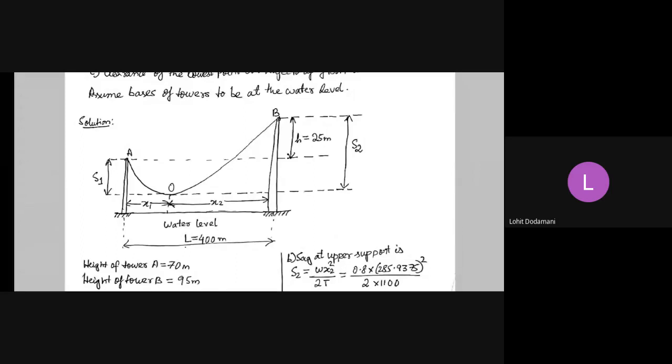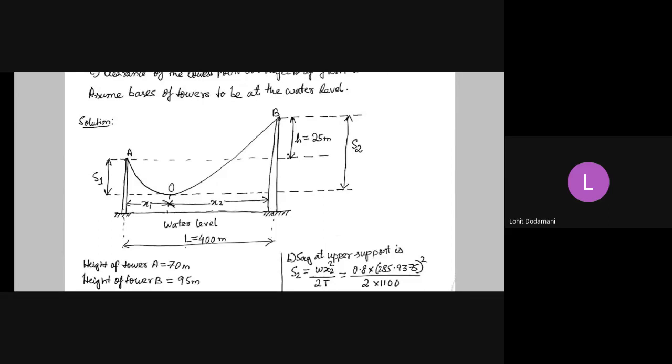Now O is not the midpoint of the span in case of unequal level supports, that we know. So O is the point from where we consider the distance from tower A's base to O as x1, and tower B's base to the lowest point O as x2. As per the derivation, this was what we considered.